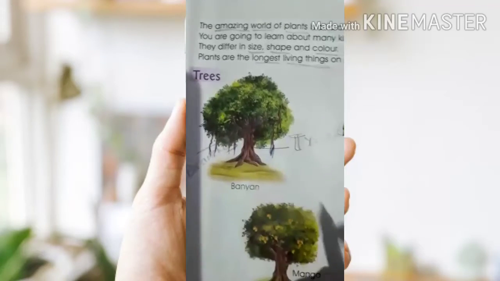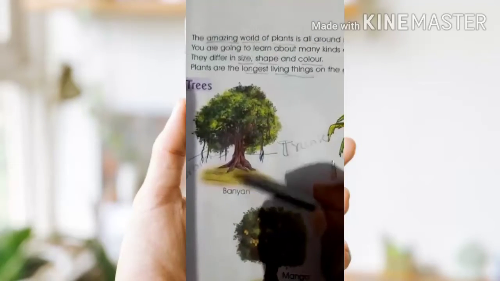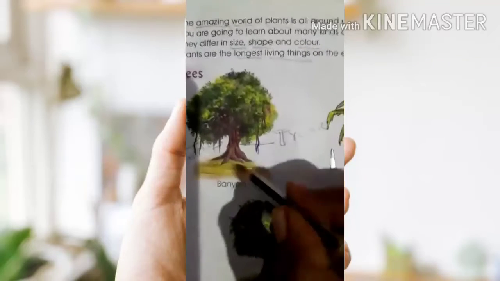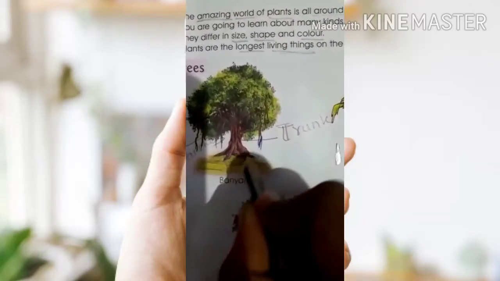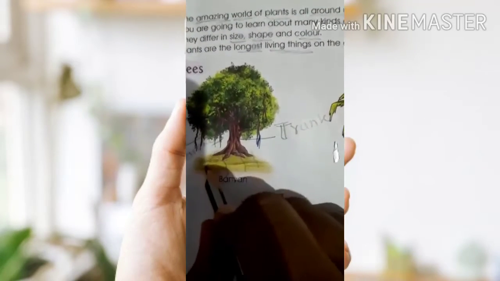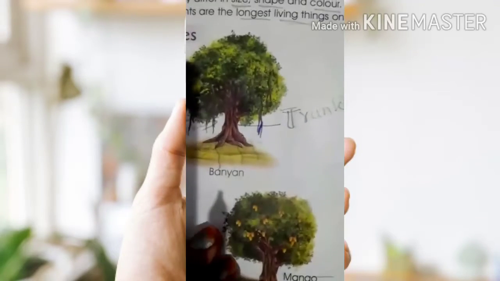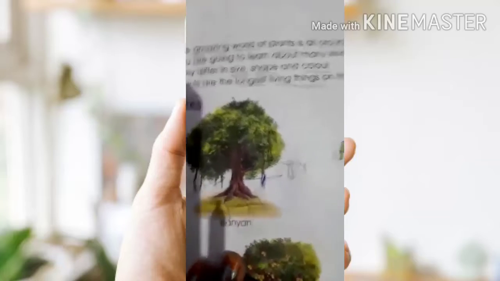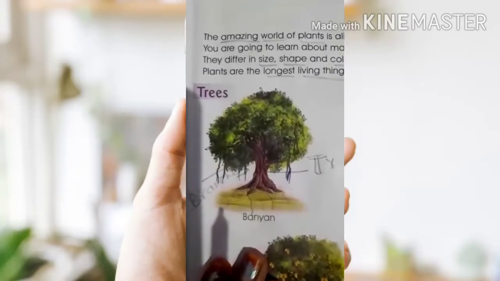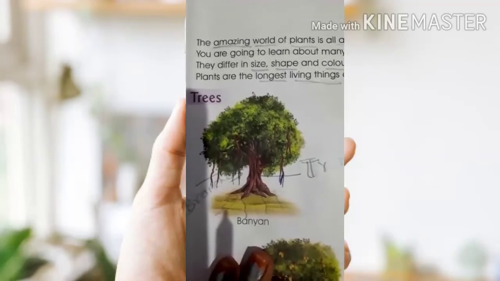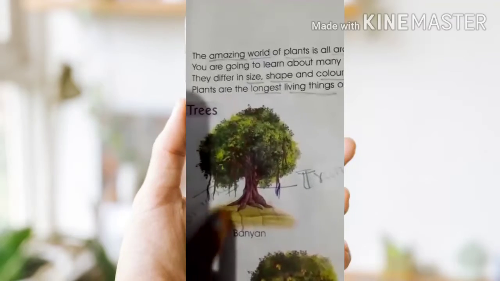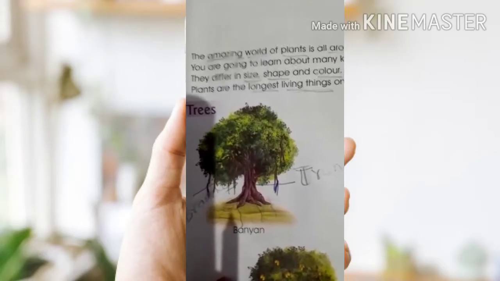These trees' roots go deep into the soil and they are also very strong. And these trees can live up to 1,000 years.